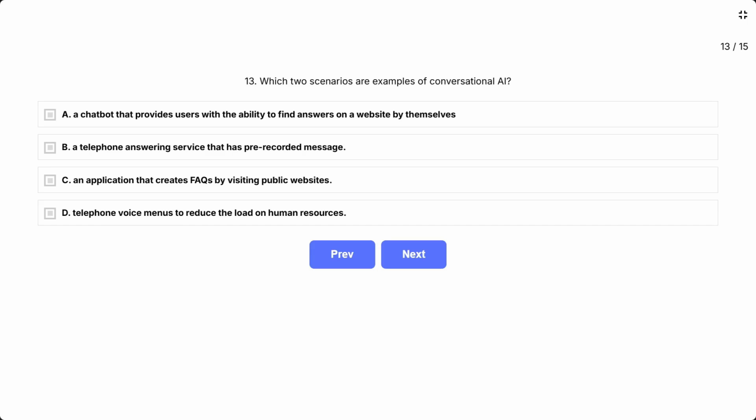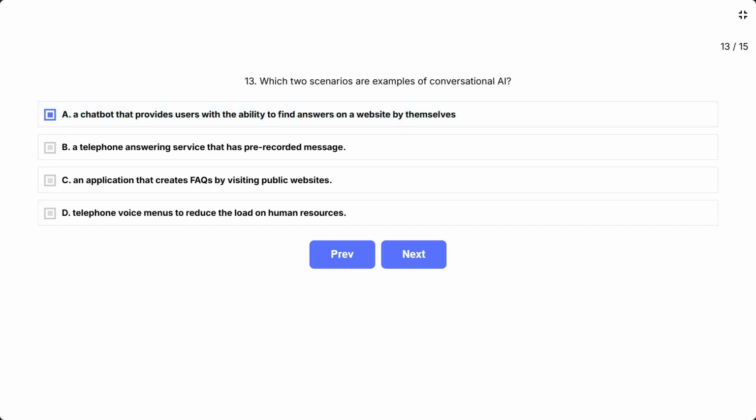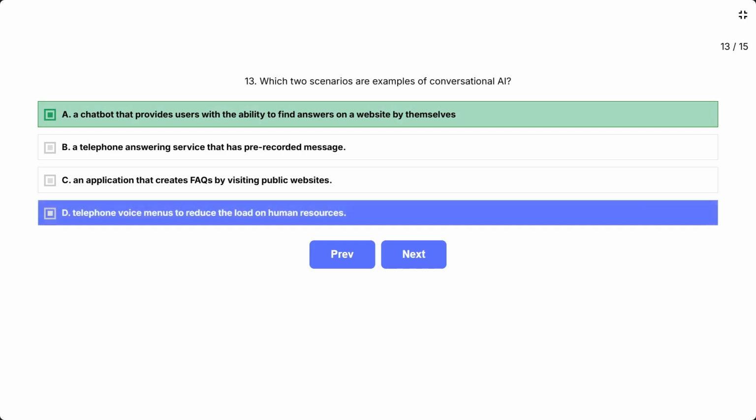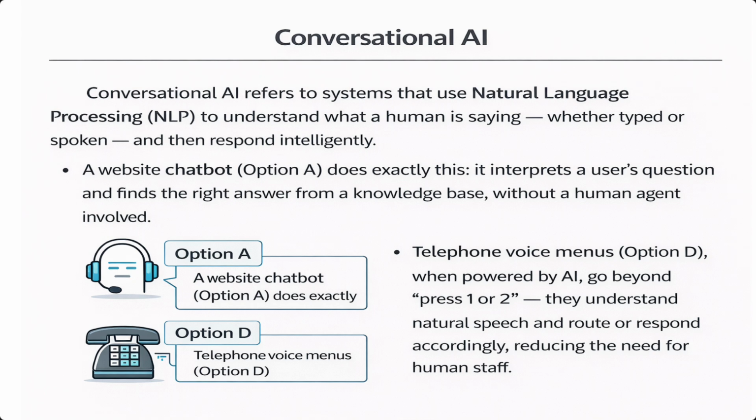The correct answer is a chatbot that provides users with the ability to find answers on a website by themselves, and D. Telephone voice menus to reduce the load on human resources. Conversational AI refers to systems that use natural language processing, NLP, to understand what a human is saying, whether typed or spoken, and then respond intelligently.